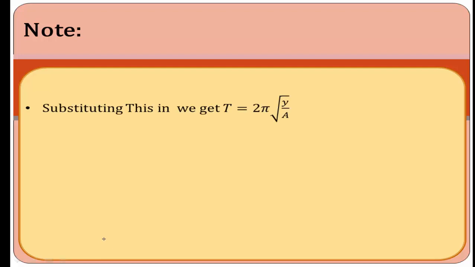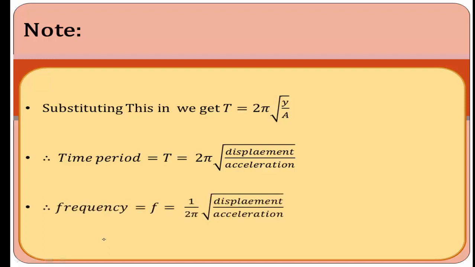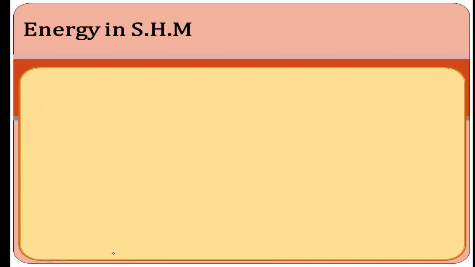When you substitute that value in the equation T equal to 2 pi root of m by k, we get time period is equal to 2 pi root of displacement divided by acceleration, or f equal to 1 divided by 2 pi root of acceleration divided by displacement.